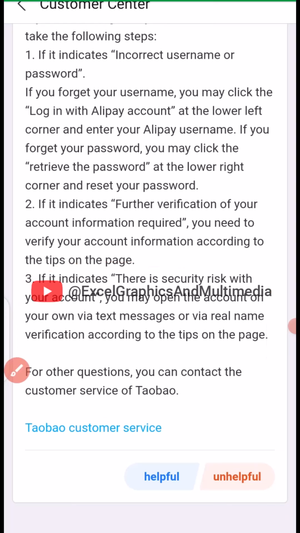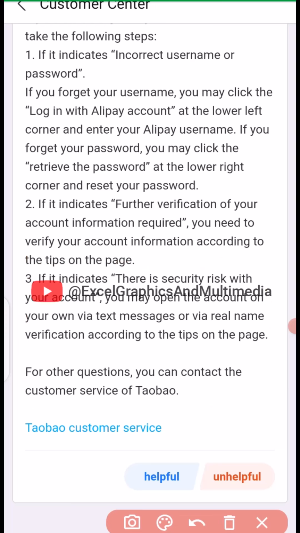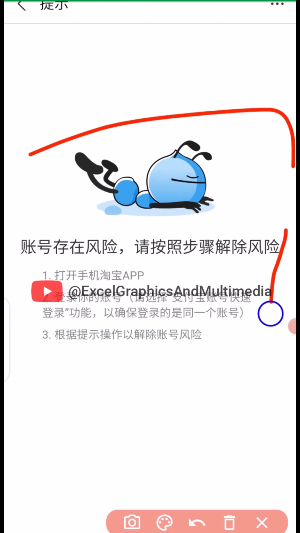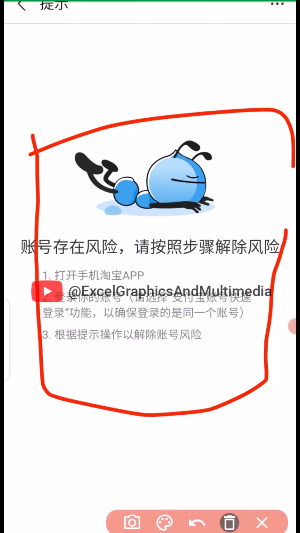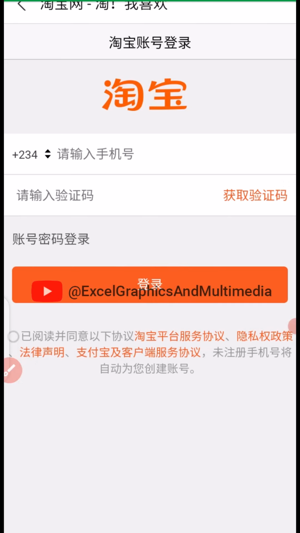Now, this is exactly what relates to our issue right here. There is a risk with your account, stuff like that. That is what the information at the beginning of this message is trying to tell us. So what we need to do right now is to make sure we click on Taobao customer service. So we have to click on that. When you click on Taobao customer service, you're going to have something like this. Okay, so never mind. What you need to do here is to just tap to go back. So you tap to go back, it takes you right here.